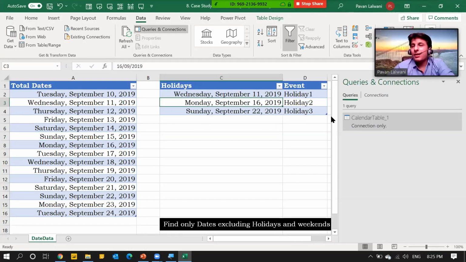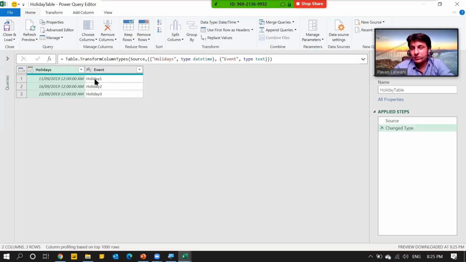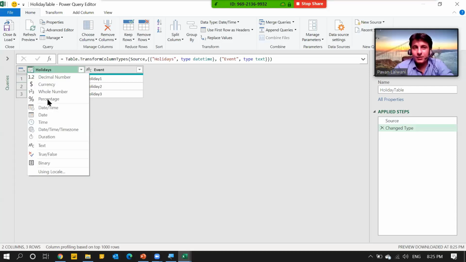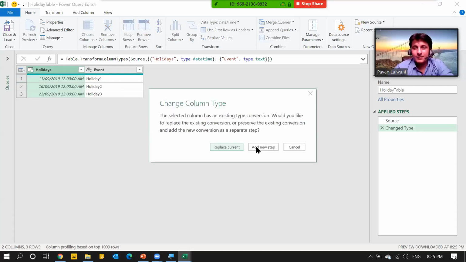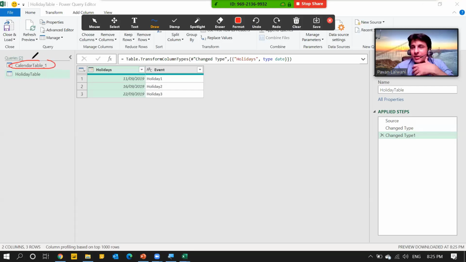Please see here. Second one, I'll also load this table, data menu bar, from table. And I have loaded this table into Power Query. I'll convert into date, add new step. So these are 2 tables now. So this is the main important step. The question is, I only want data which is kept into this table, but not into this table.